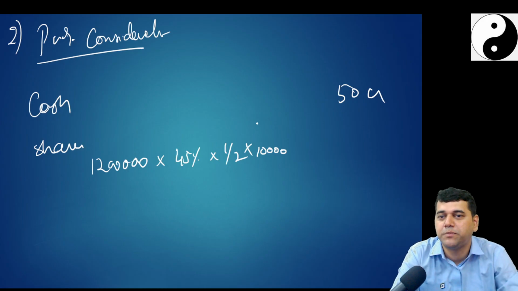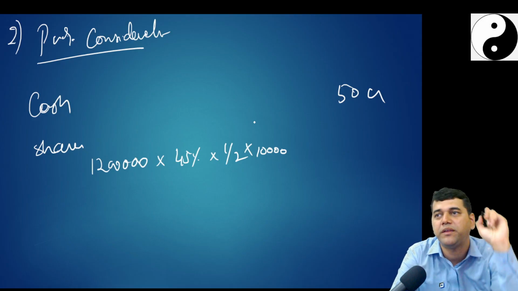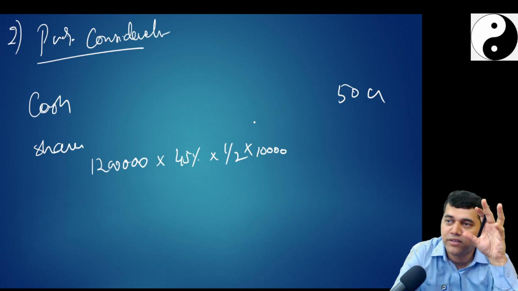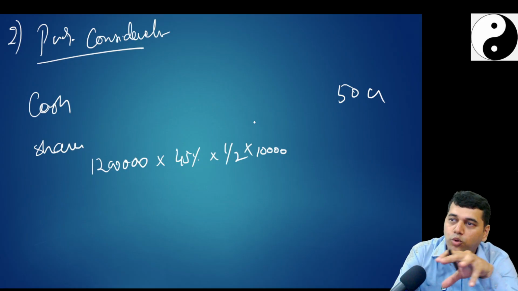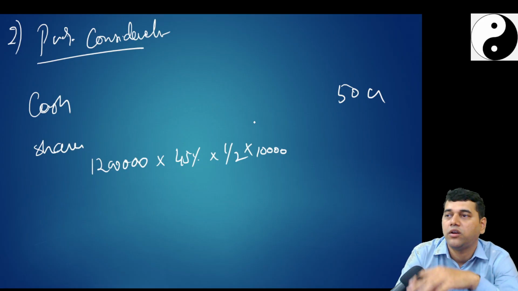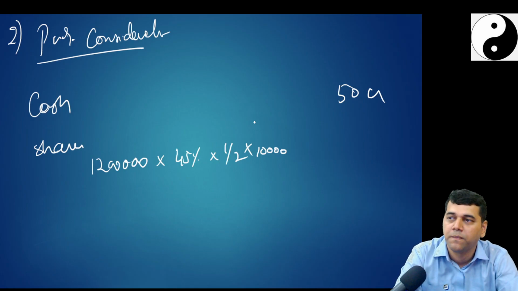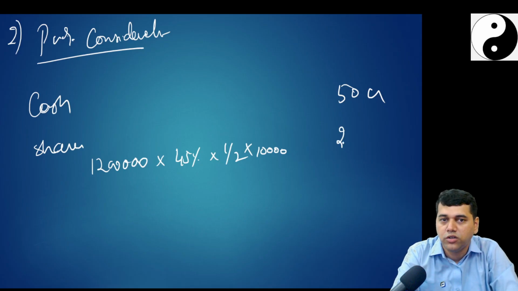Don't multiply 60%, because 15% was already acquired previously. 15% is already acquired, 45% now you acquire. 12 lakh is the total number of shares: 12 crores divided by 100 face value gives you 12 lakh shares. Clear? So how much? 270 crores.